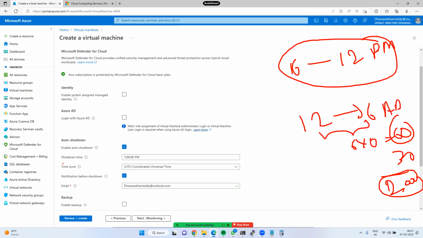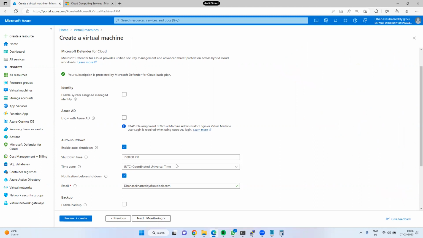So this is the auto shutdown feature. Just enable the auto shutdown feature. At midnight 12 o'clock, my server will be shut down.